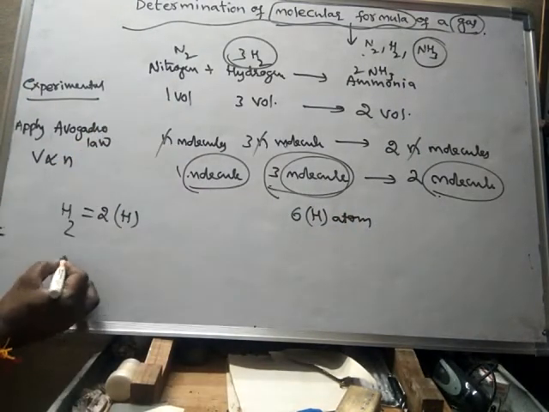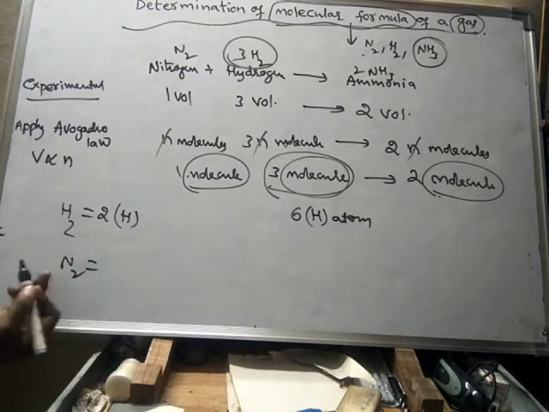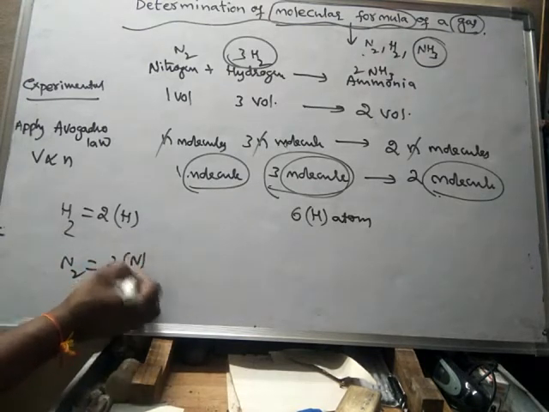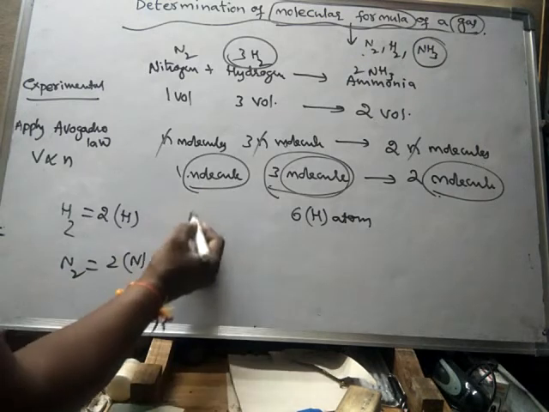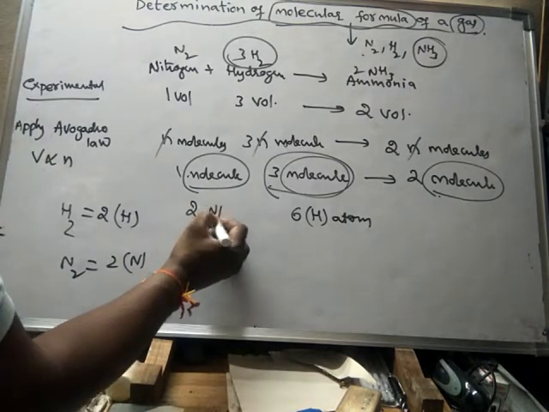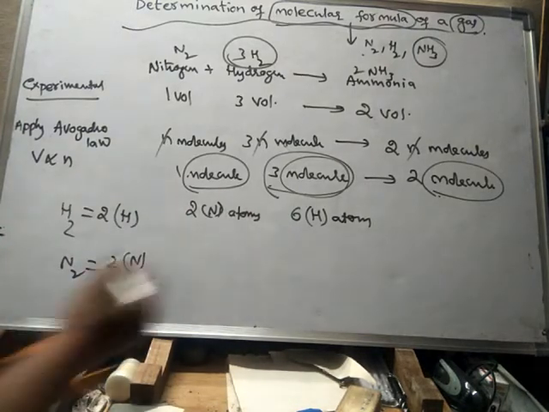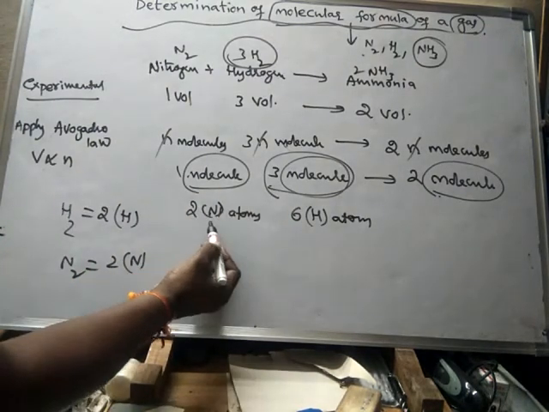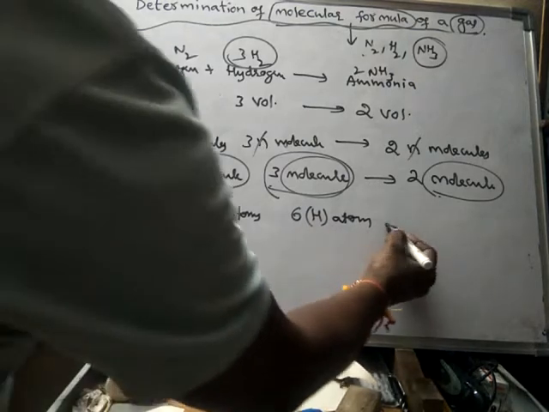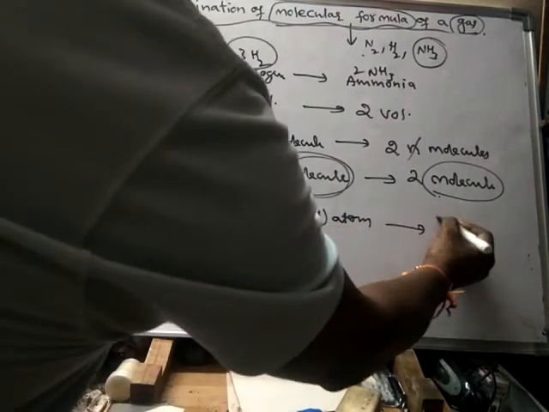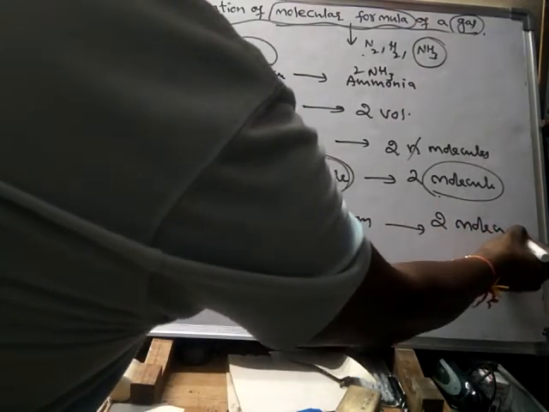And every 1 molecule of nitrogen is equal to 2 nitrogen atoms. As it is 1 molecule only, hence 2 nitrogen atoms. So 2 nitrogen atoms and 6 hydrogen atoms combine to form 2 molecules of ammonia.